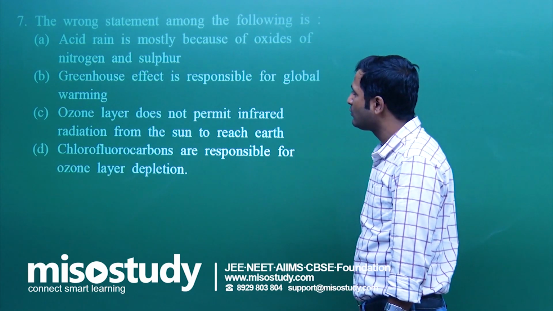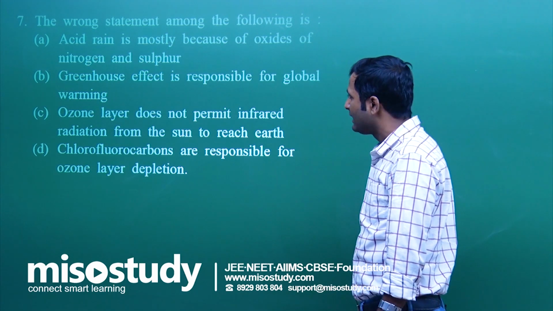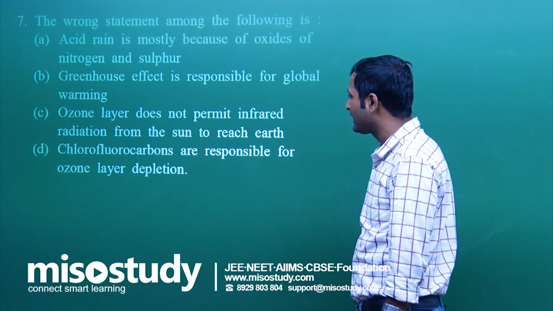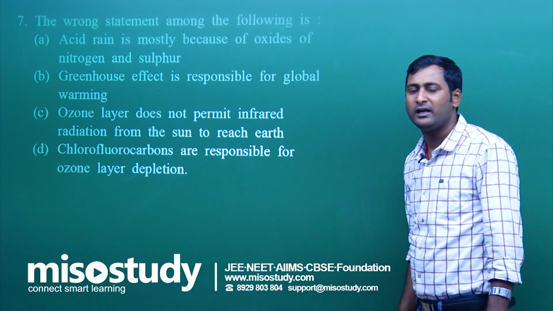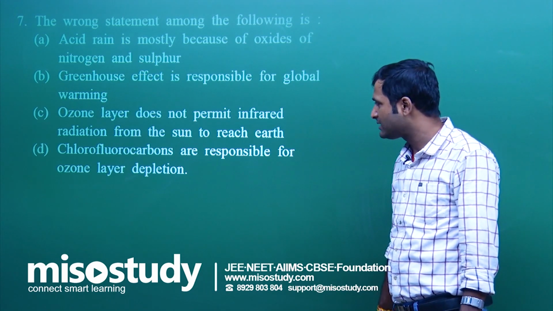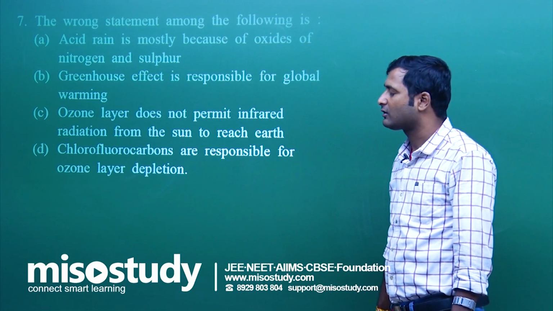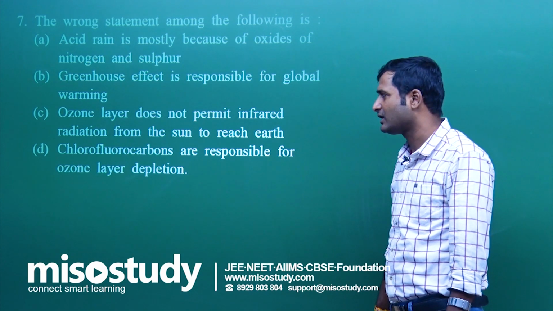Now, greenhouse effect is responsible for global warming. Yes, B is also correct. Now, the third: ozone layer does not permit infrared radiation from the sun to reach earth. Wrong. Ozone layer protects earth from UV radiation. It permits the infrared radiation from the sun to reach the earth.